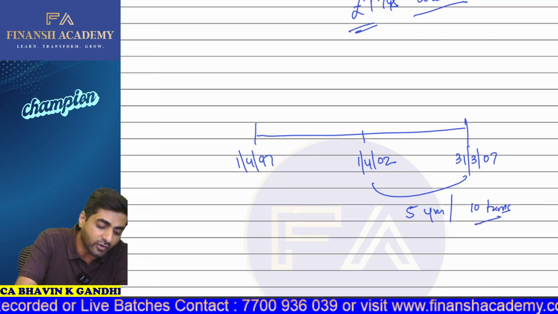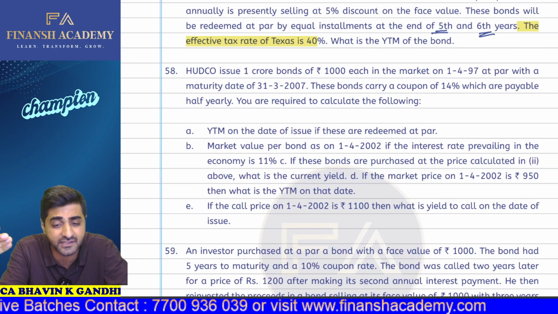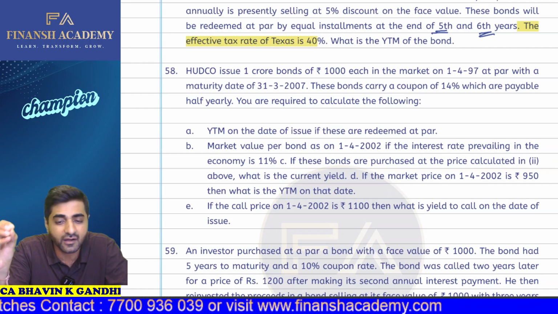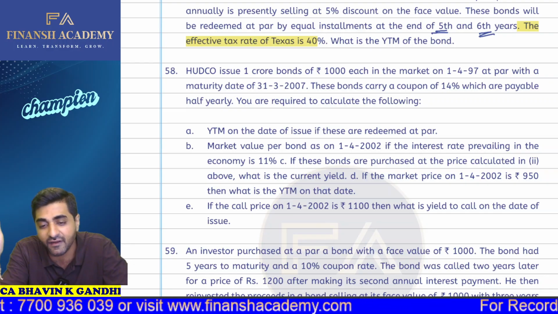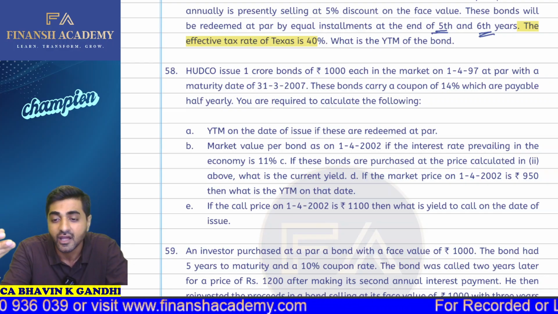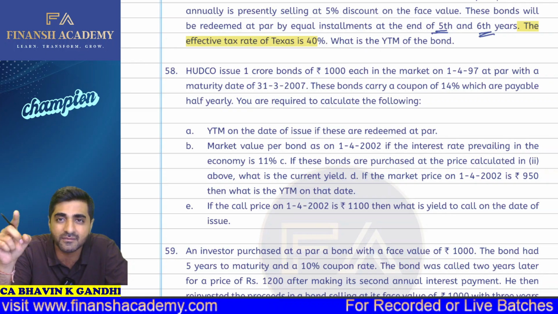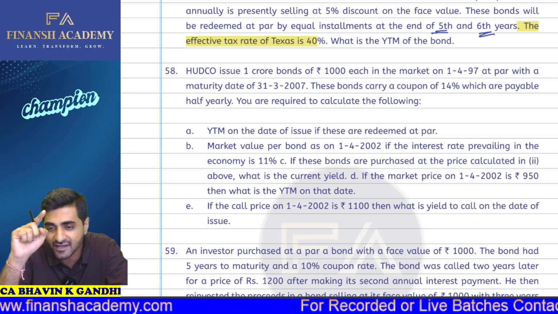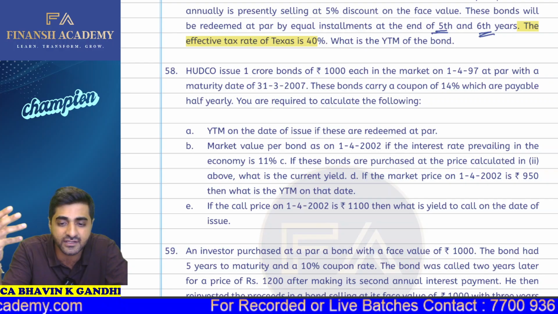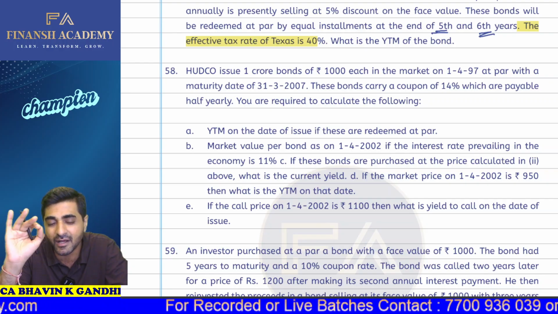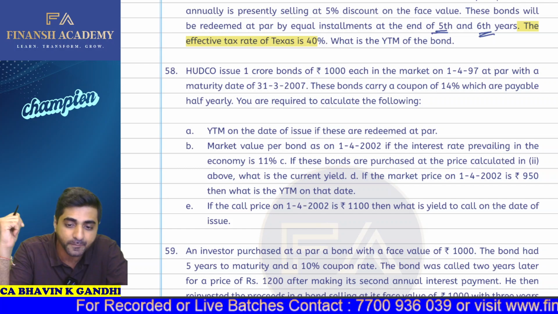Okay, and we are required to calculate what should be the value of the bond if the interest rate prevailing in the economy is 11%. So here we have to calculate the market value of the bond. So how will we do this? Interest into annuity factor plus redemption value into the PV factor. Your interest, because it is on semi-annual basis, will become 70, that is 1,000 into 7%. So that is going to be 70, and the redemption value will continue to be 1,000. And your yield will become 5.5%. So based on that, you will be getting the value of the bond on 1st of April 2002.